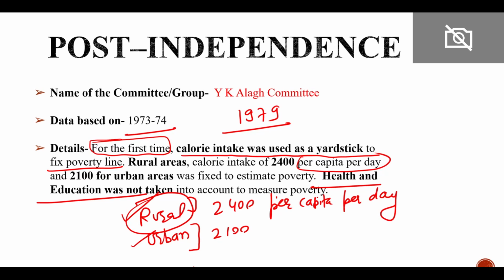But still in the rural area calories are more, but the poverty line is comparatively low. Why? Because in the rural area the prices of goods are low. Because the prices are low, therefore the consumption expenditure remains low. So the poverty line for the rural area is low as compared to the urban area. This point should be very clear to you, that even though the calorie intake is high in rural areas, their poverty line can be low because of the low inflation in the rural area.